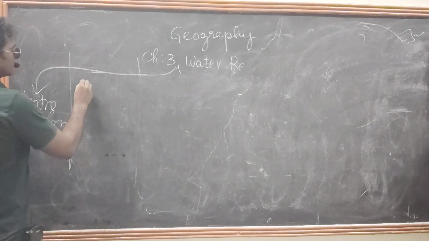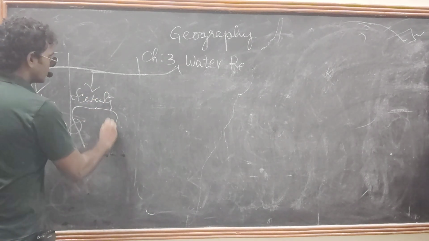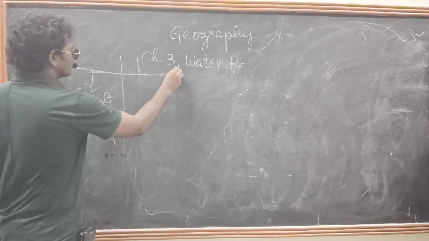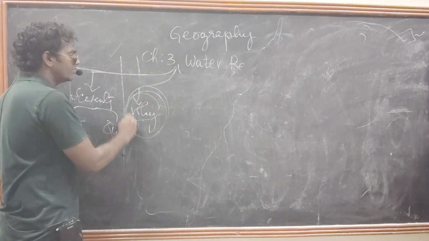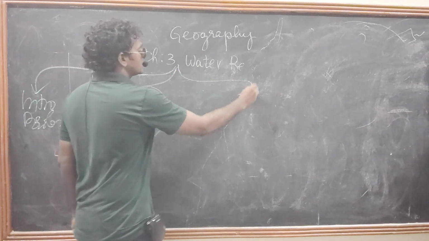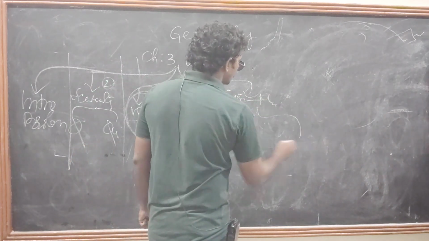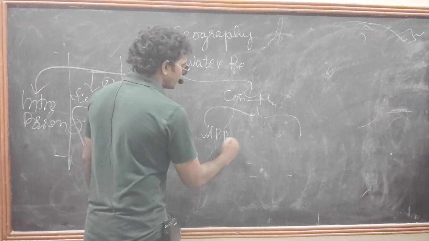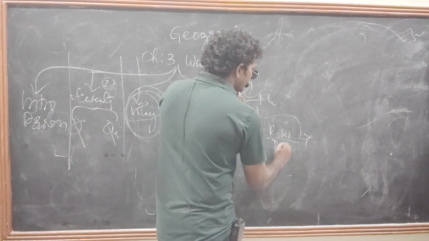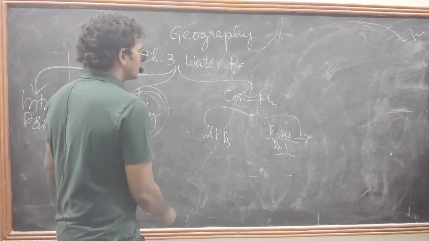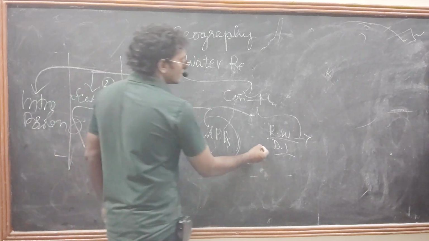Problem. Scarcity. Quantitative and qualitative. Why we need to conserve the water, and conservation methods. There are two methods. Already we discussed. What is that? Through MPPs, rainwater harvesting system and drip irrigation system. We'll discuss one by one. Coming to MPPs, we'll be discussing the MPPs and the rainwater harvesting system.